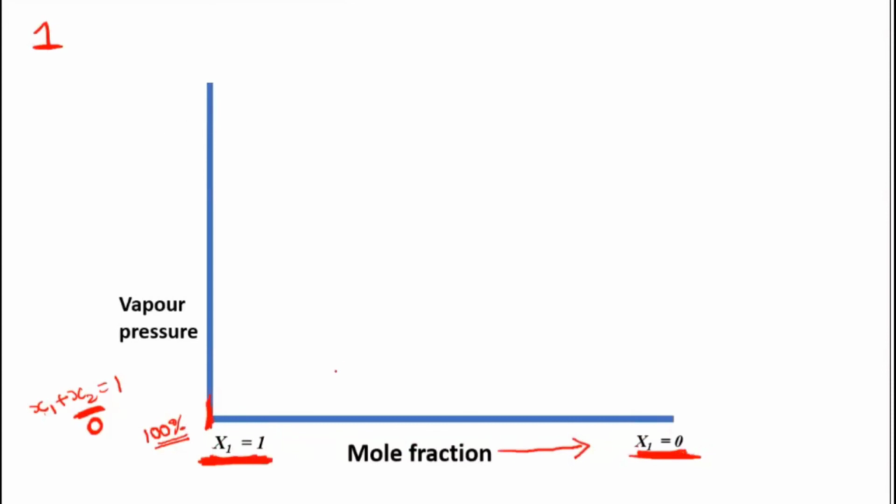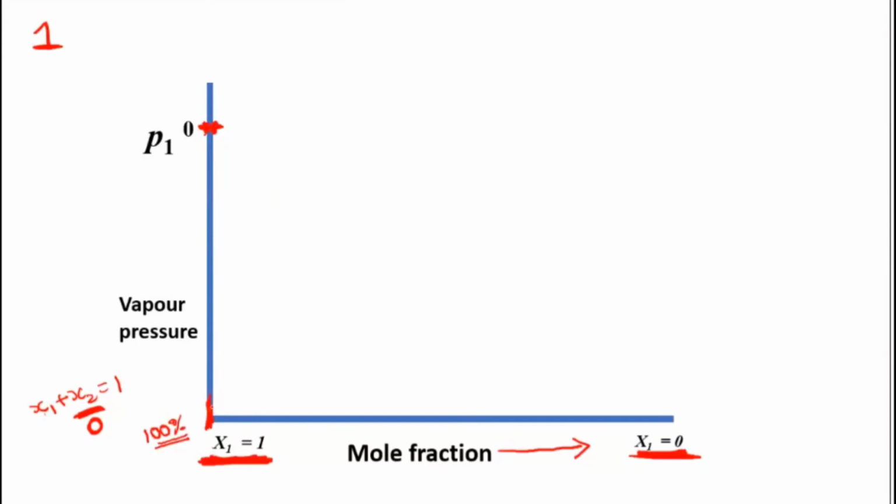Now when you are plotting the graph, if you have only the first component, whatever vapor pressure you are getting will be because of the first component itself. So that will come exactly on the y-axis, because 100% you are having only the vapor pressure of that component. Now slowly when you start mixing the second component, what will happen to the vapor pressure of the first one? The vapor pressure of the first one will start decreasing. Agree with me?